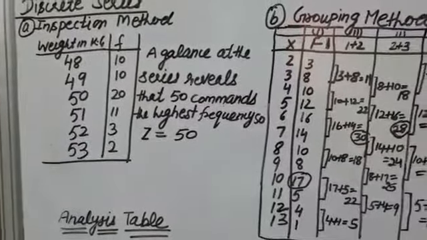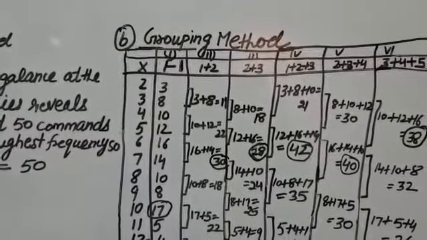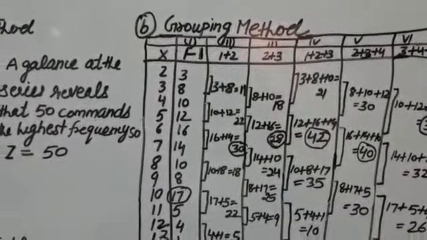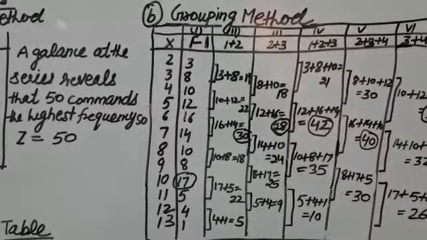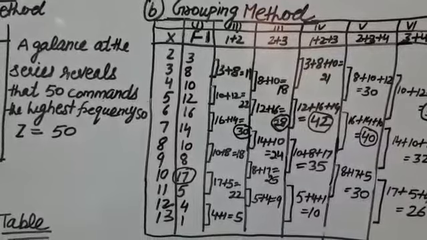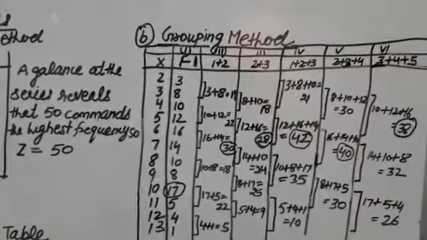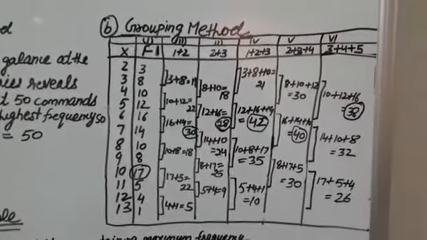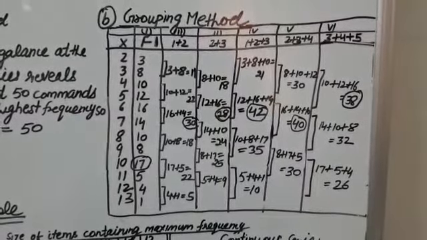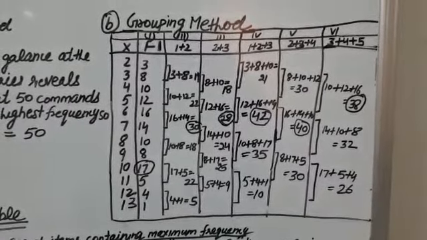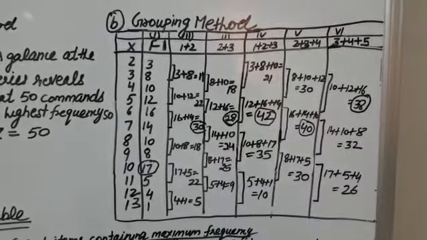Now sometimes in the case of a discrete frequency distribution, the inspection method is possible only when there is regularity and homogeneity of data. However, the series may sometimes not be regular or homogeneous. More than one value may command the highest frequency in a series. In such a case, the grouping method of calculation of mode is used. In the grouping method, first of all we have to construct a grouping table, then an analysis table.